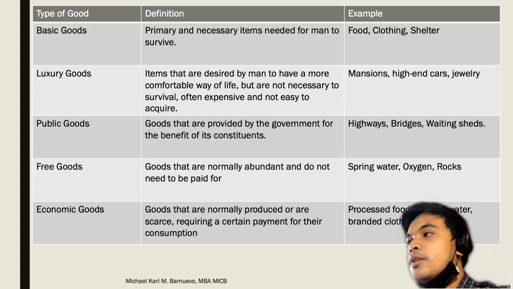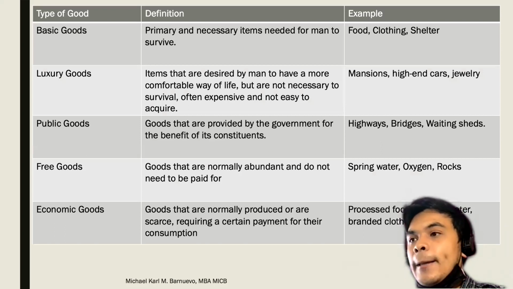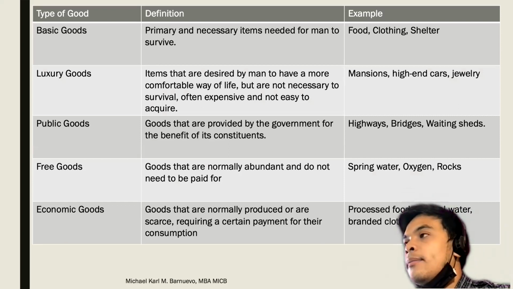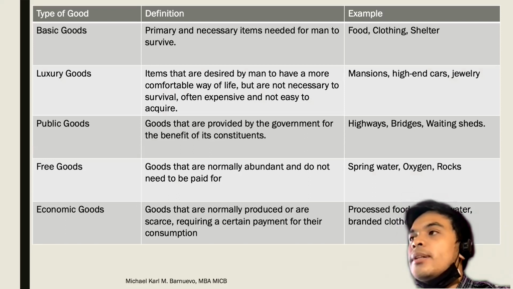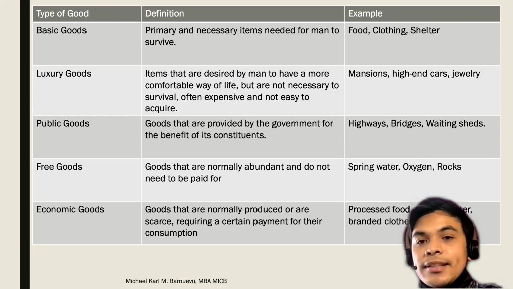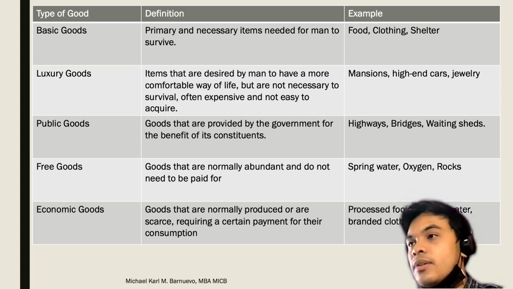Okay. Ayan. So these are the type of goods na usually producers are trying to process or to produce. We have the basic goods. These are the primary and necessary items needed for man to survive. Usually these are the products that satisfies the basic needs of the consumer, such as we have food, clothing, and